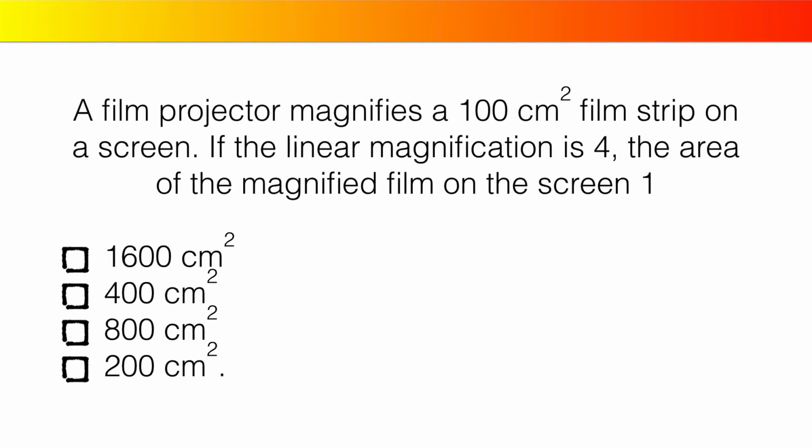A film projector magnifies a 100 square centimeter film strip on a screen. If the linear magnification is 4, the area of the magnified film on the screen is 1600 centimeter square, 400 centimeter square, 800 centimeter square, 200 centimeter square.